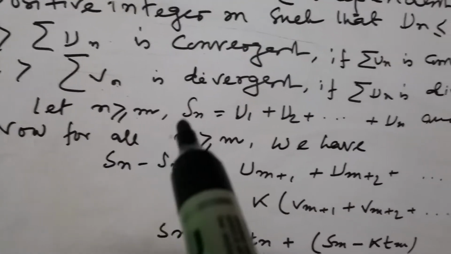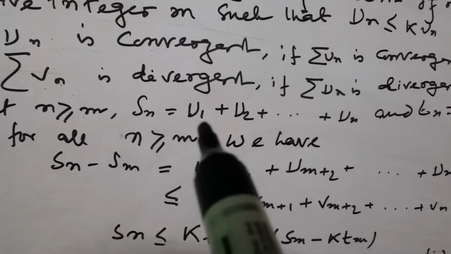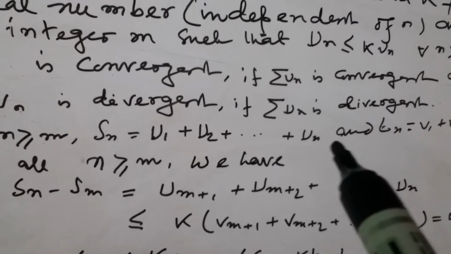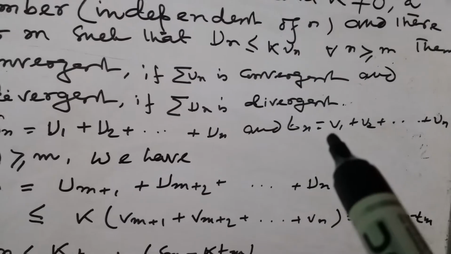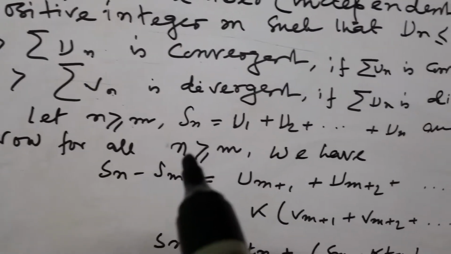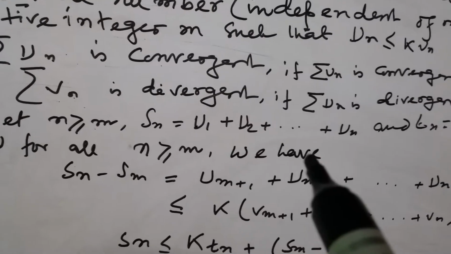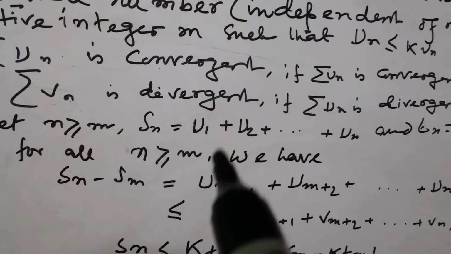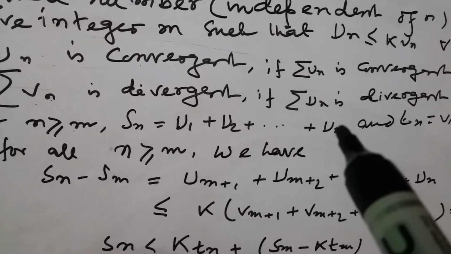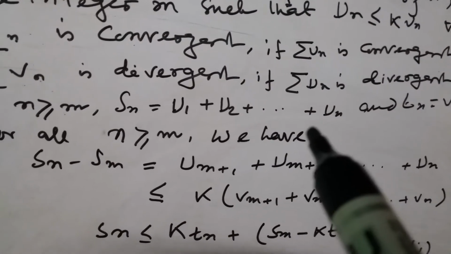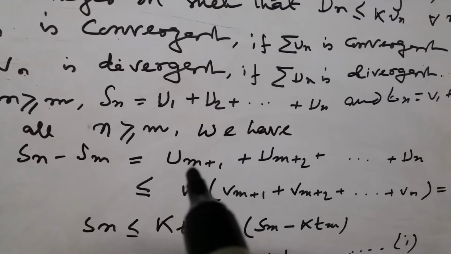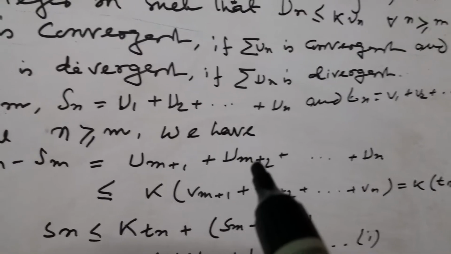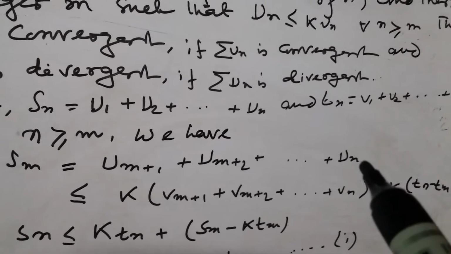Let n be greater than or equal to m, then Sn equal to u1 plus u2 plus up to un, and Tn is equal to v1 plus v2 plus up to vn. Now for all n greater than or equal to m, we have Sn minus Sm, putting up to m and up to n, then if you deduct, you get um plus 1 plus um plus 2 plus up to un.